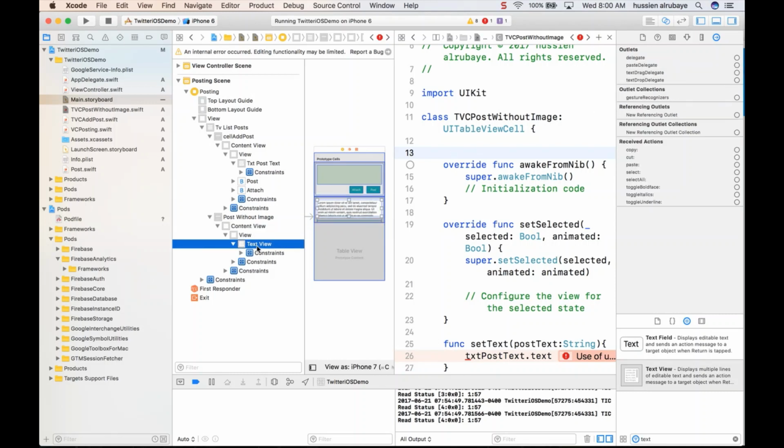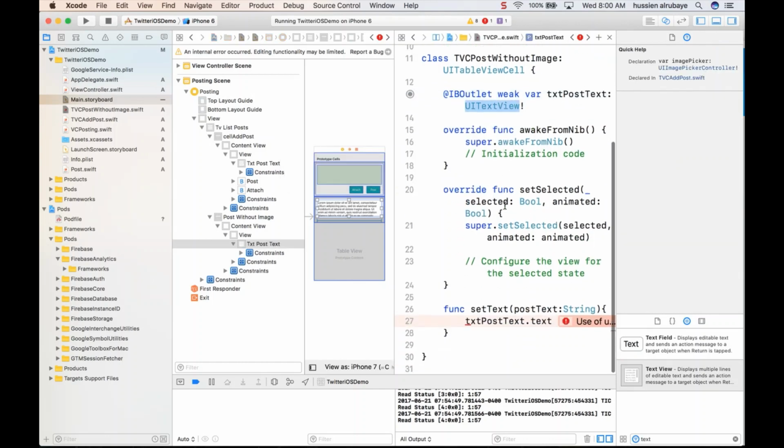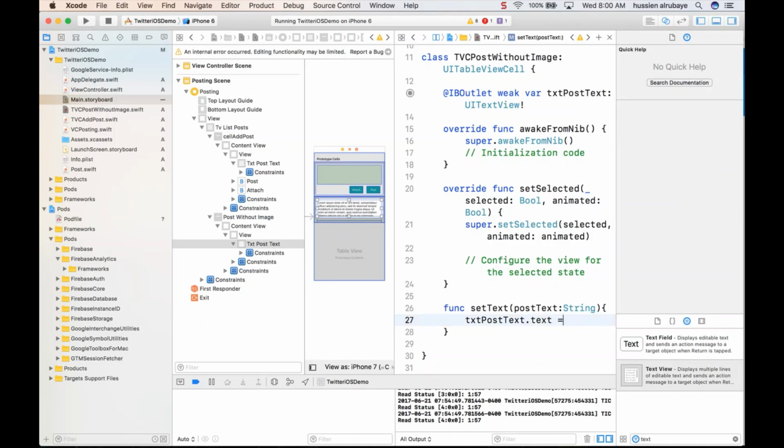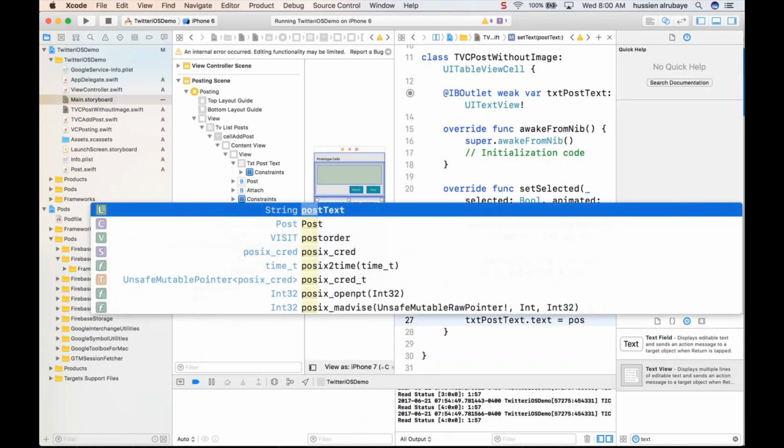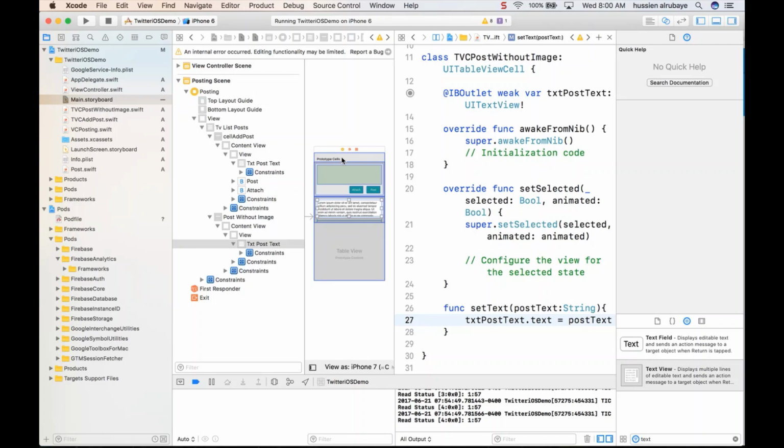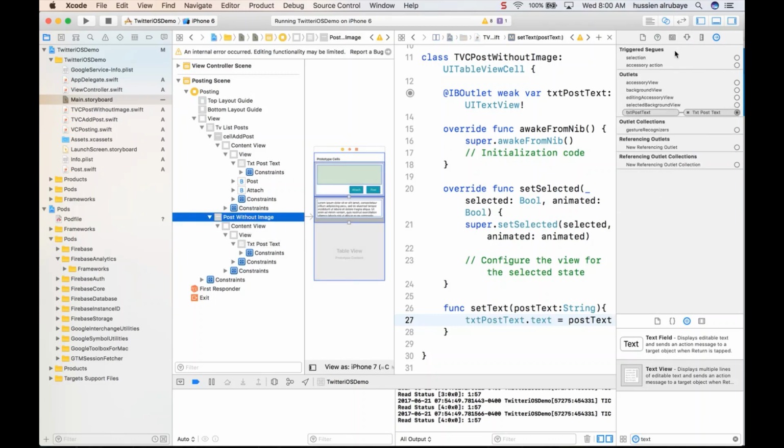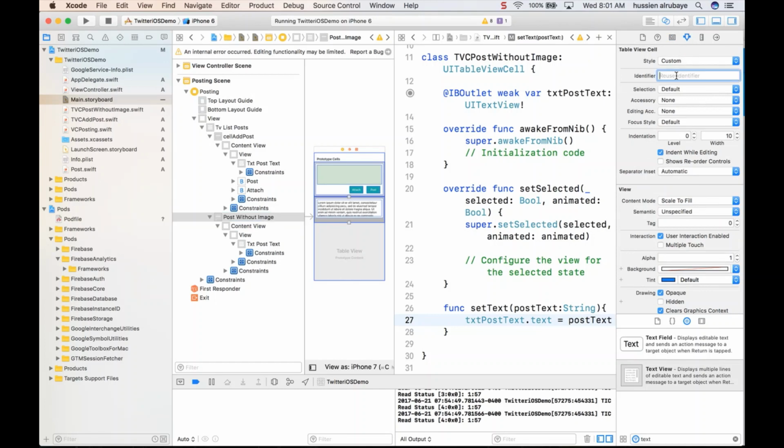Okay, I have this to be connected, so name it txt post text and text field, which is UI text. So now it has text properties, we set it to the post text. Make sure everything is cool. So now I have this cell ready. One thing missing, I just give a specific ID here by going to this part and giving it the identification. I say cell without post. Okay, and boom, you're done.